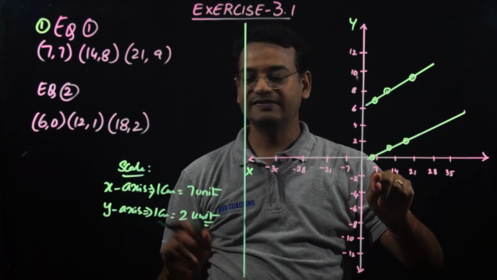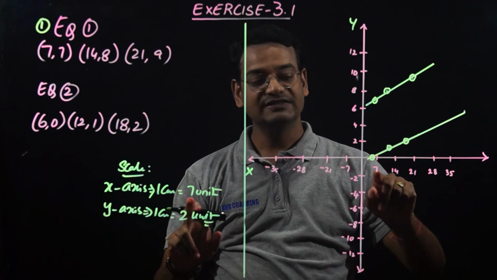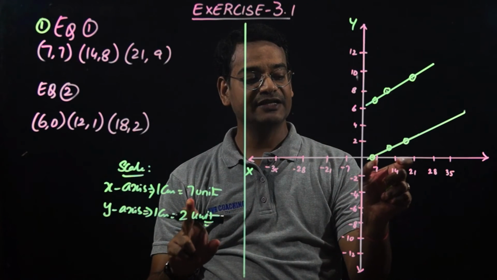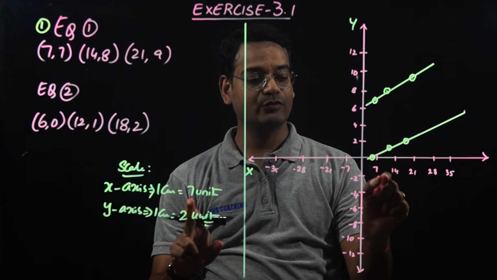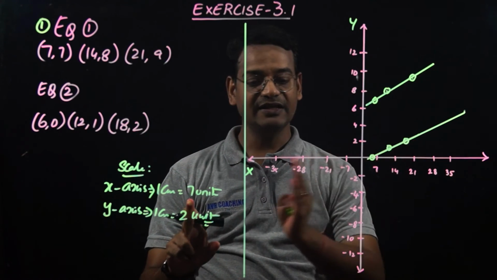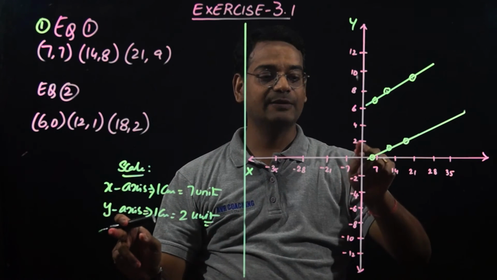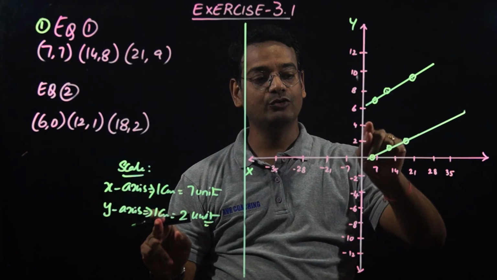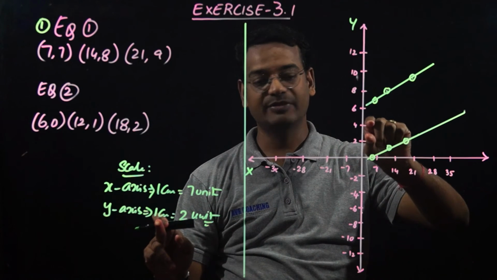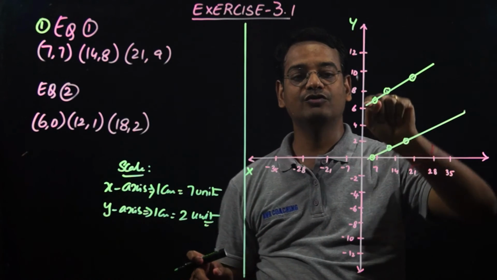Now on the x-axis I am taking 1 centimeter equal to 7 units. So the distance between each centimeter is 7 units on the x-axis, both on the right side and the left side. And on the y-axis I am taking 1 centimeter equal to 2 units. Therefore each centimeter will represent 2 units, that is 2, 4, 6, 8.